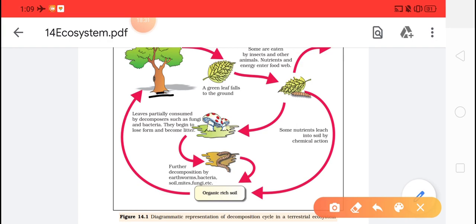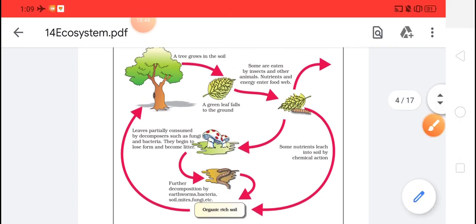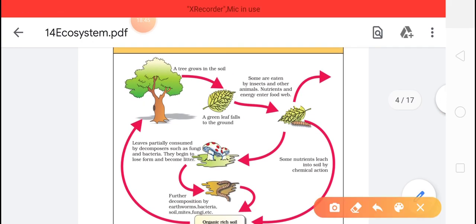They have taken a plant, and we know that continuously from the plants the leaves fall to the ground. So when the leaves are falling, what is happening? Some are eaten by insects and other animals. Nutrients and energy enter the food web.